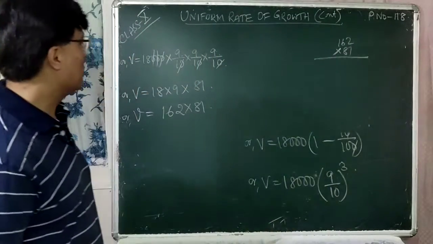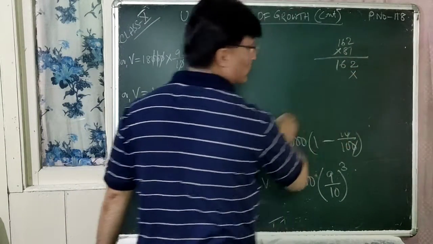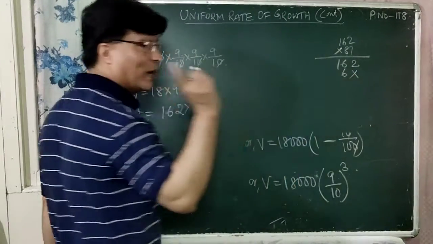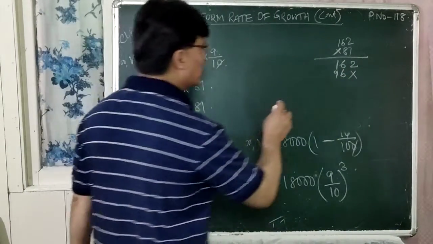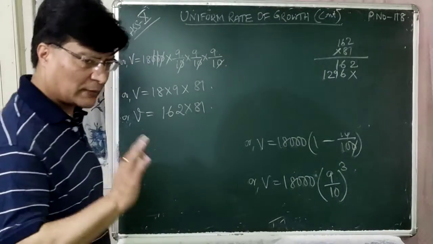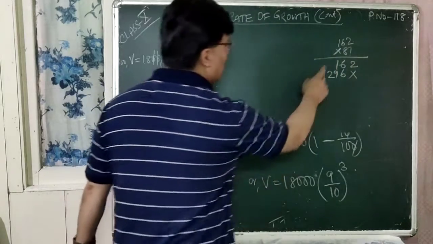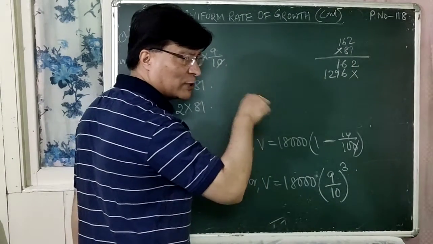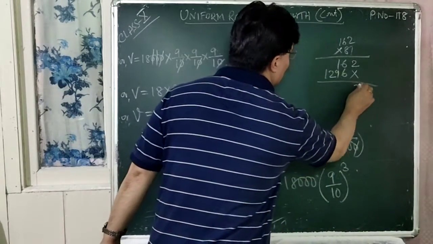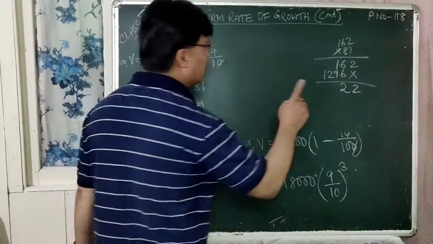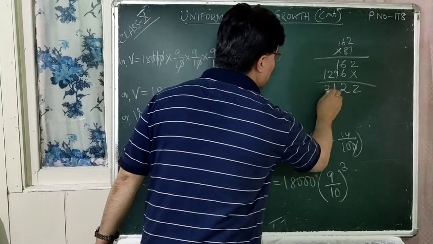So you have to multiply them, 162 by 81, right? 1 2s are 2, 1 6s are 6, 1 1s are 1. Again 8 2s are 16, 6, 1. 8 6s are 48 plus 1 is 49, 9, 4. 8 1s are 8 plus 4 is 12, right? Now let us add them. 2, 6 plus 6 is 12, 2, 1. 9 plus 1 is 10 plus 1 is 11, 1, 1. 1 plus 2 is 3, then 1.